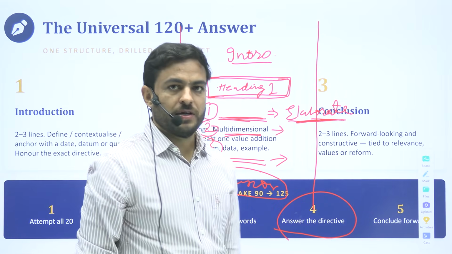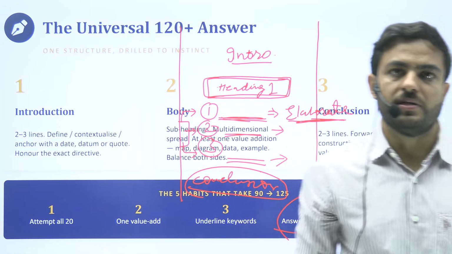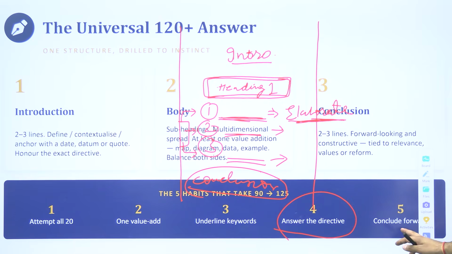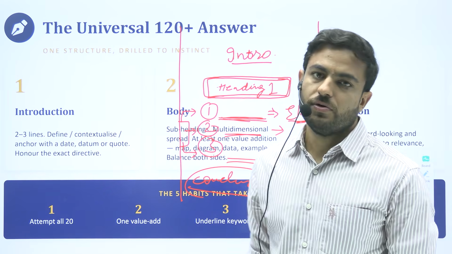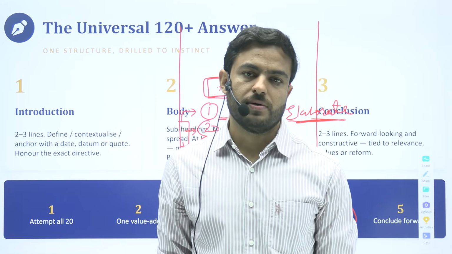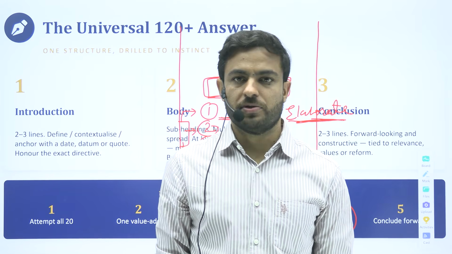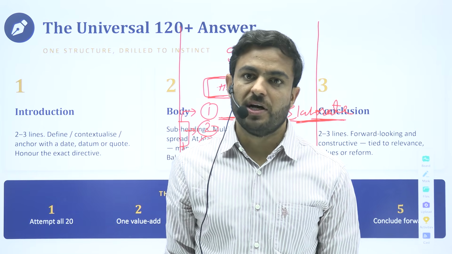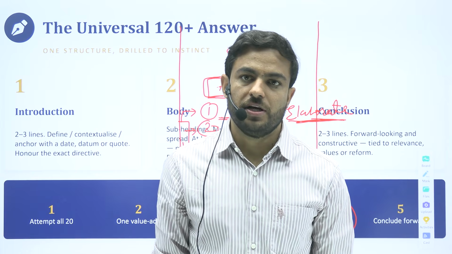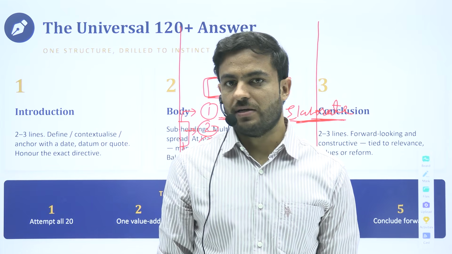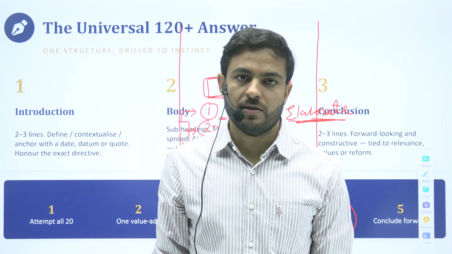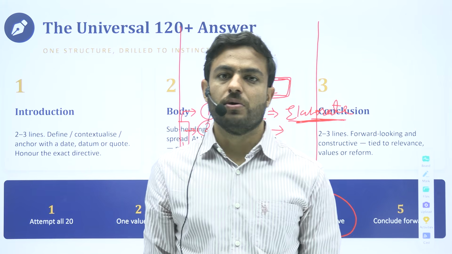Fourth is answer the directive, focus upon which again tells the demand of the question. We have already discussed this part in detail. The last thing is conclude forward. So you'll conclude with a hopeful note, with a good amount of positivism, that can be done with the goals that we have made as a society, as a country. So try to rope in those things. For example, you bring in the Amrit Kaal, you talk about the idea of Viksit Bharat, you talk about the sustainable development goals.